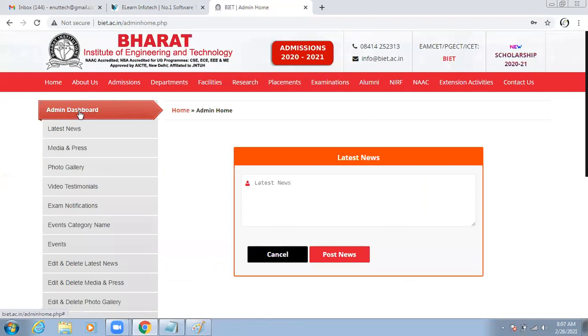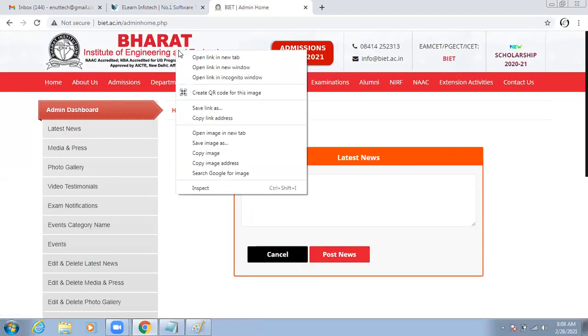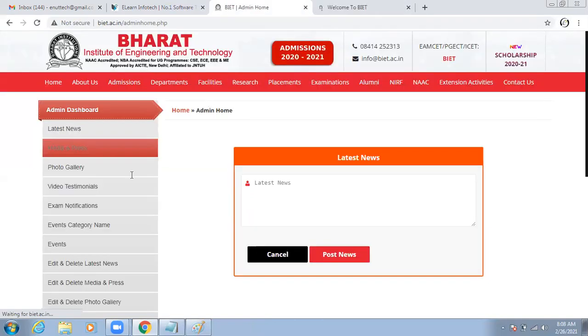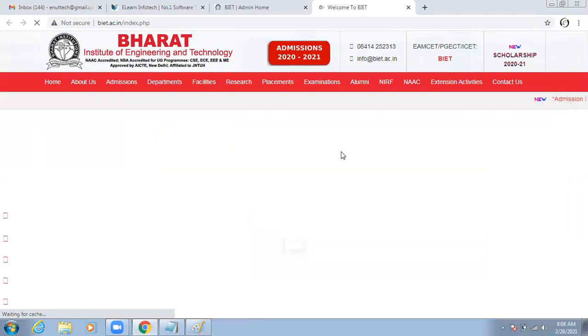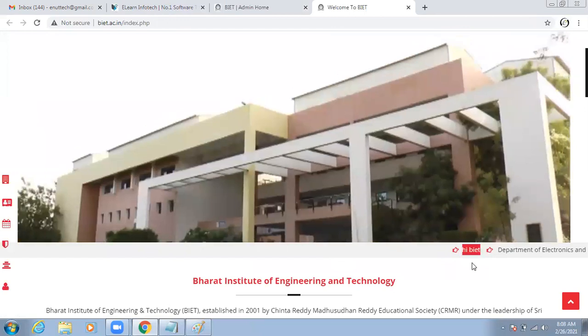You can observe we have the dashboard. Through this dashboard, you can add latest news, photos, video testimonials, exam notifications, anything you can do. For example, I'm going to post some news: Hi BIET. When you click on post, it will automatically post the news. Just try to open it in the front end. We did some operation in the back end, so now I'm trying to open the front end. I have to check whether the news is reflected or not. You can observe, see, it displays Hi BIET.